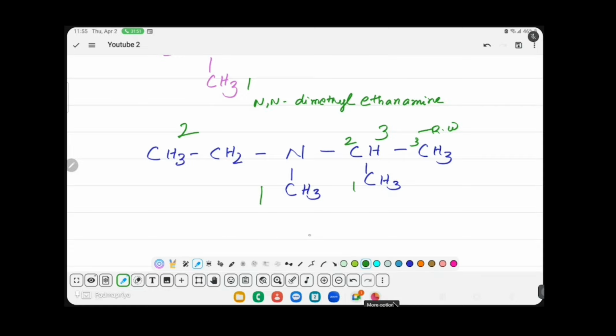Propan-2-amine. On N you have methyl and ethyl. In alphabetical order, ethyl comes first, so N-ethyl, N-methyl. N-ethyl-N-methylpropan-2-amine is the IUPAC name of the compound.